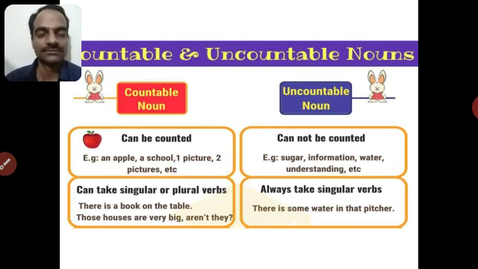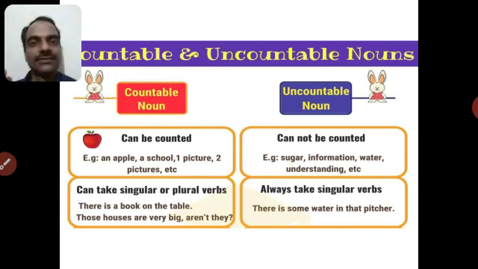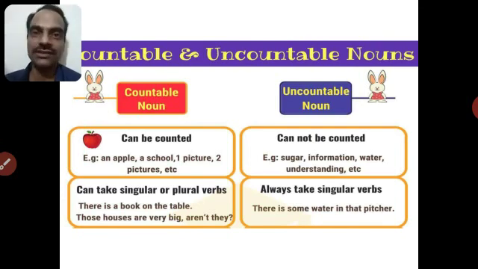Understanding means conceptual understanding. It is an intellectual process. You cannot count it. You may measure it, you may quantify it, but you cannot count it. Similarly, emotions. If I say love, is it a countable noun or an uncountable noun? Love is uncountable. You don't say 1 love, 2 love, 3 love, correct? Love is uncountable. Anger, uncountable noun. Tree, countable noun, because 1 tree, 2 trees, 3 trees, countable.